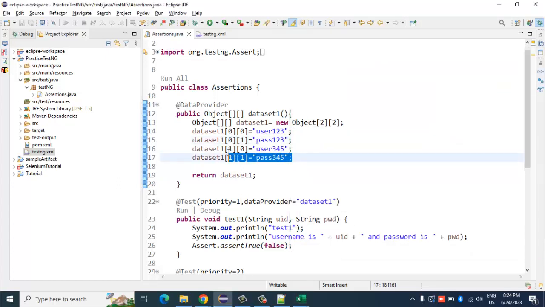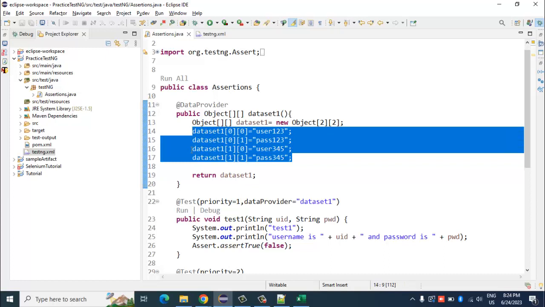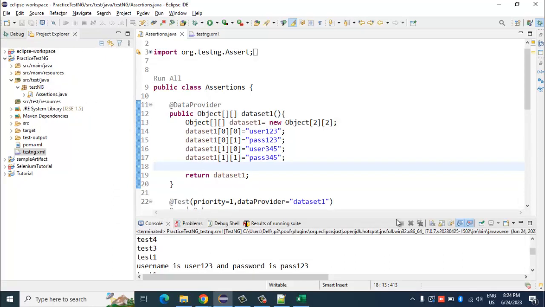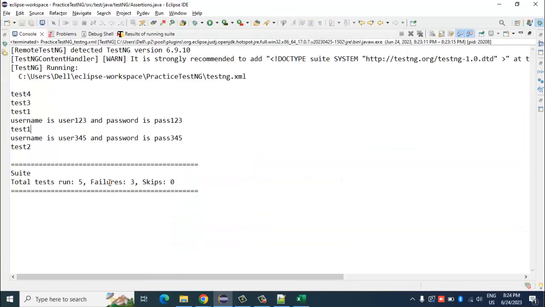So as many times as I add these row and column combinations, that many times this particular method will be executed, right? Now if you see in the console window also, let me expand this. You see test1 has been printed twice, and obviously the value has been extracted accordingly.